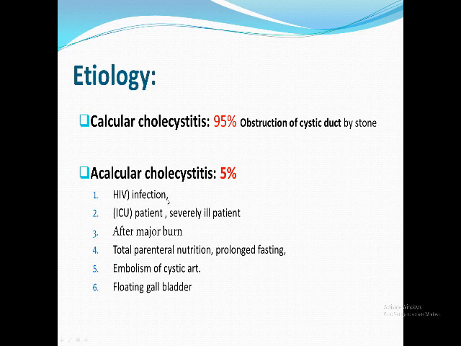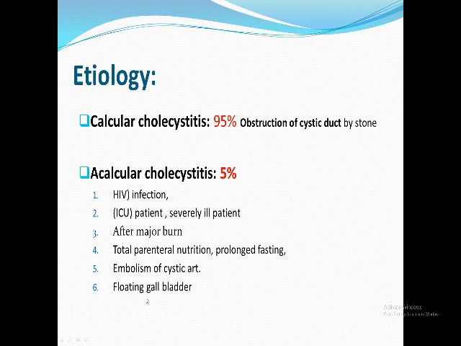Usually in patients with bad general condition, like an ICU patient, severely ill, like a patient with major burns, a patient with HIV infection, a patient on TPN, prolonged fasting, or, in a very rare situation, embolism of the cystic artery, or anatomic variation if the patient has a floating gallbladder.